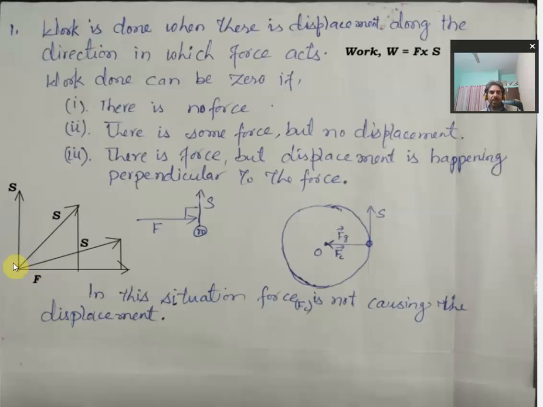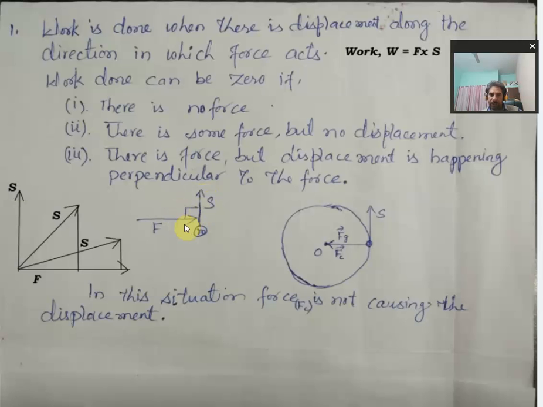There may be some other force which is causing this displacement but not this one. So this force is doing zero work in a perpendicular direction. So there can be a force which is acting in one direction and the object is moving in a perpendicular direction. I have just simplified this diagram into this. There is one force and displacement is happening along the perpendicular direction.